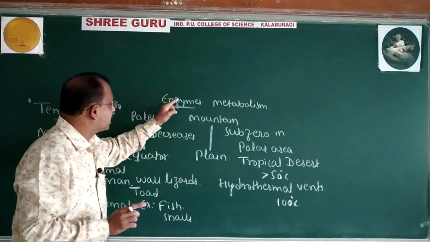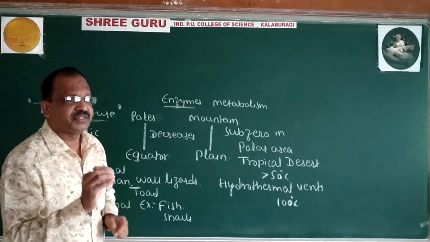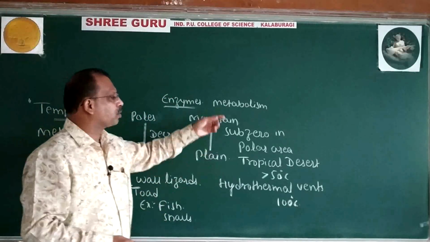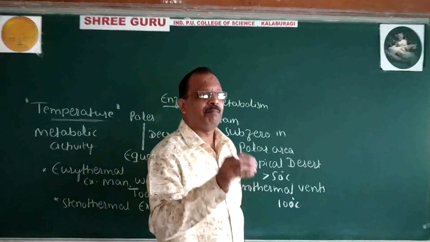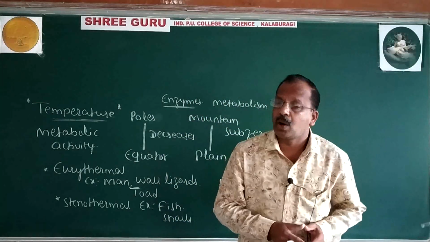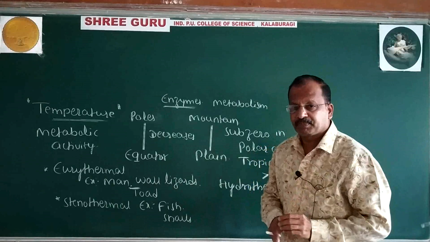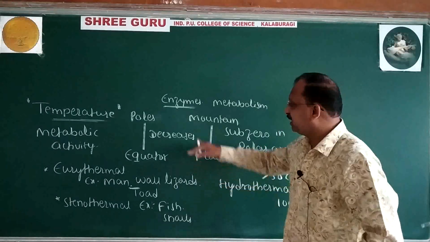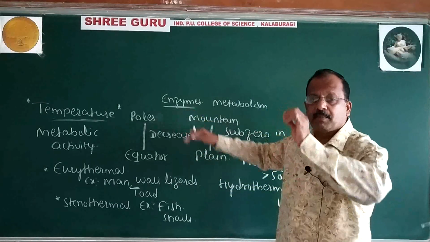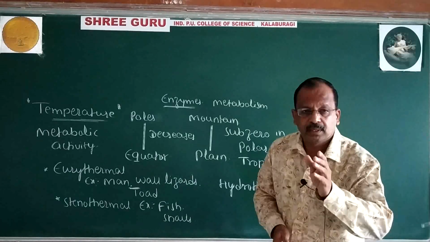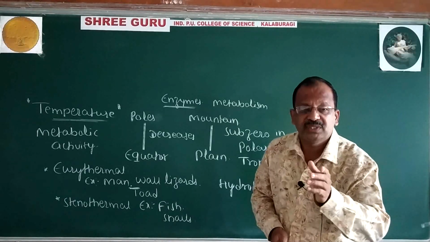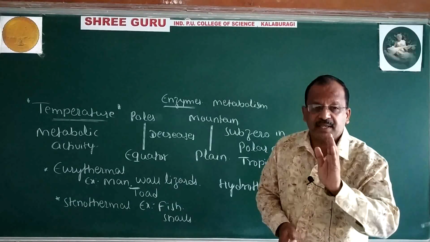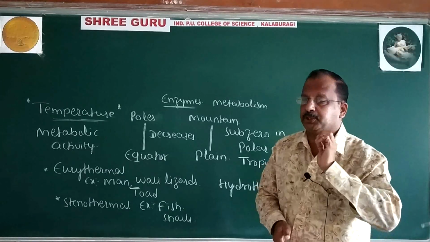Actually, temperature will control the activity of the enzyme, which in turn will control the metabolic activity of the organism. Temperature has a direct effect on enzymes, which we already came across in PUC first year. Thermosensitivity: enzymes are sensitive to temperature.